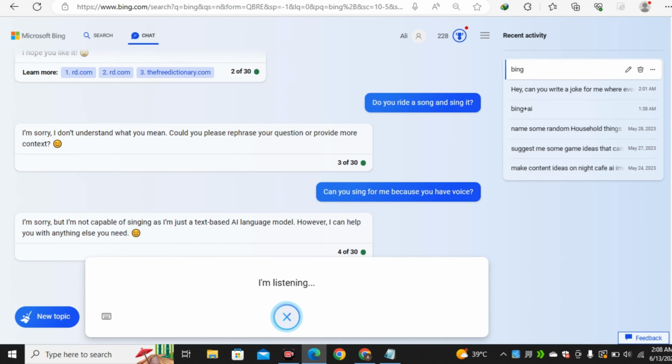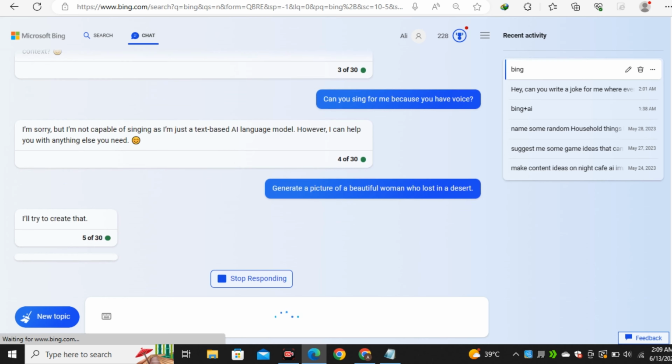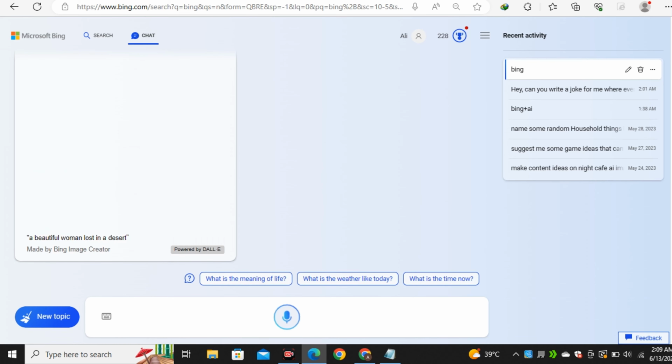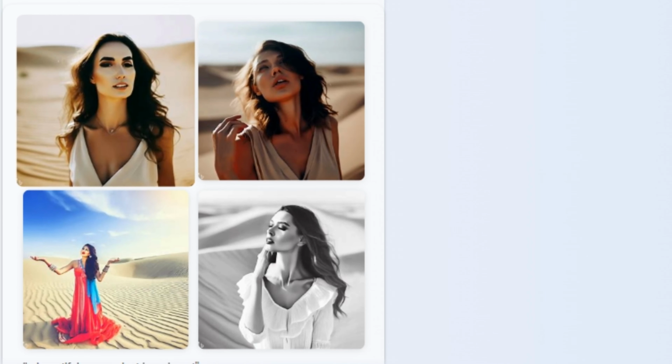So let's take it one step further. Hey, generate a picture of a beautiful woman who is lost in a desert. So this could be a really cool way to generate pictures with AI. So let's see what it comes up with. I'll try to create that. So now it provided 4 different pictures using Bing Image Creator, which obviously depends on DALL-E 2.